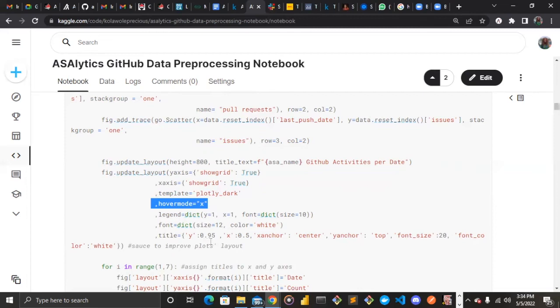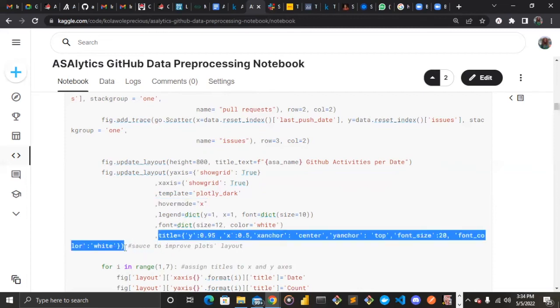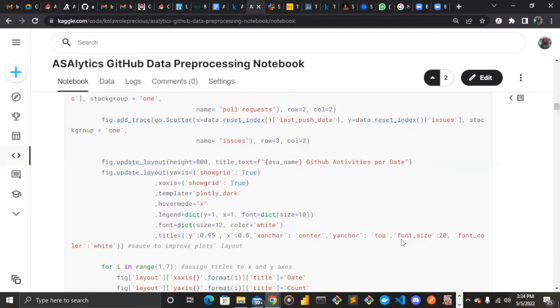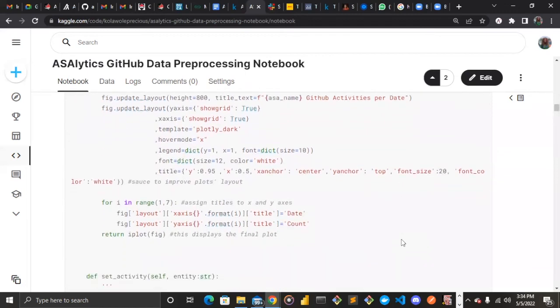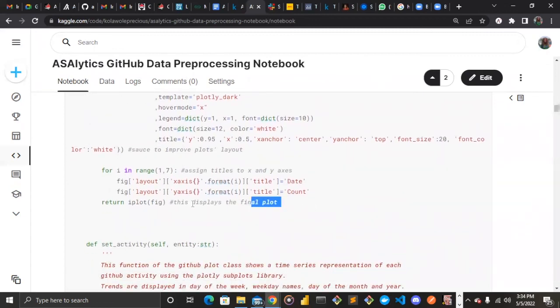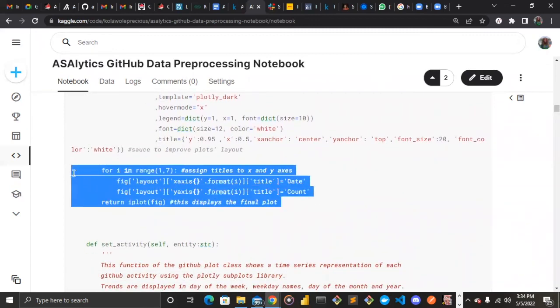So we did all of those things here, and then we set the title to be at the middle of the visualization, which will be seen once we get to the main plot. All right, we set the font also to 20, that is for it to be bigger than all the other text. So here we set the x-axis, what we want to display as the x-axis name and the y-axis name.